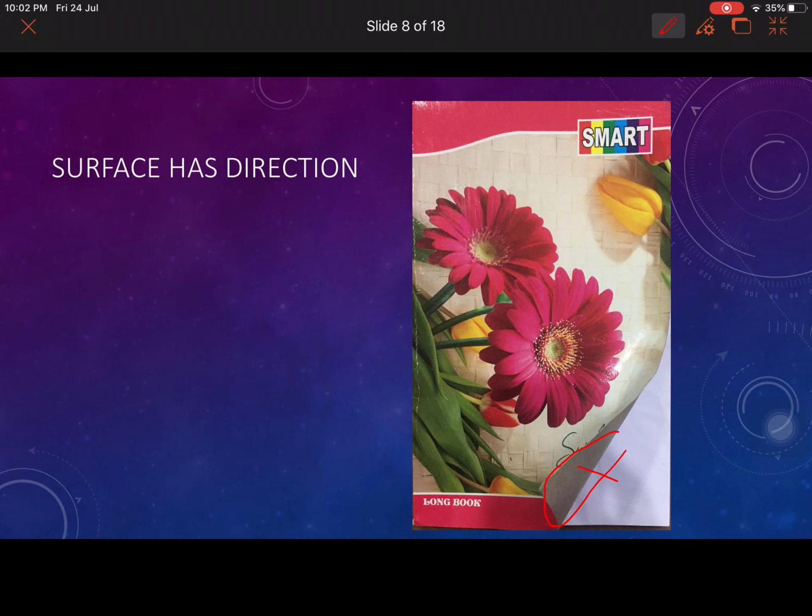It is not attractive. This side, towards the normal, has a beautiful picture. So a surface has direction. A surface is a vector element.